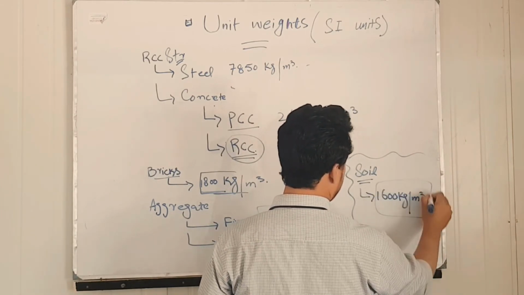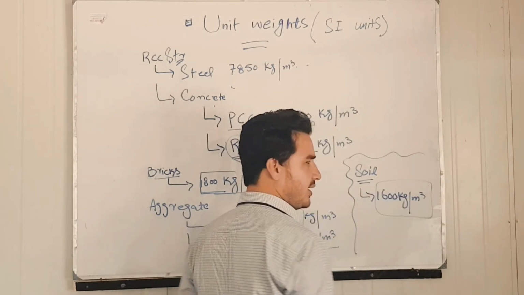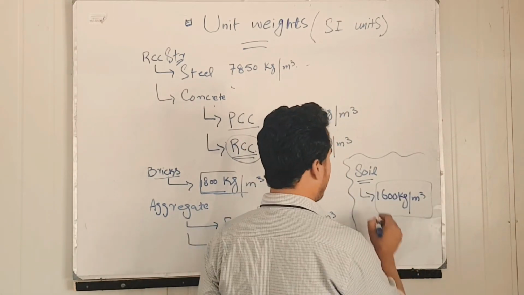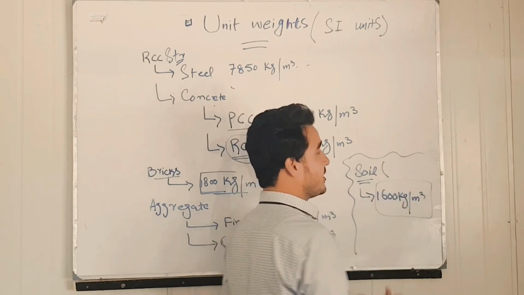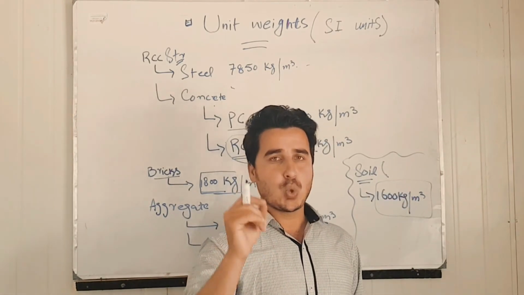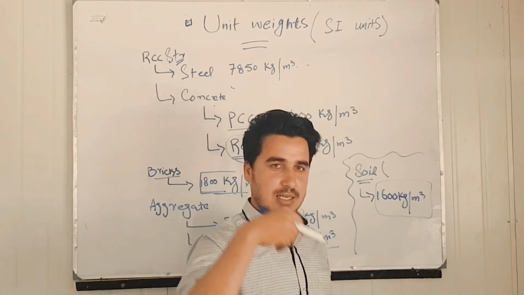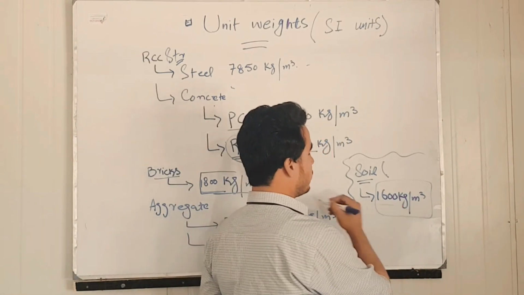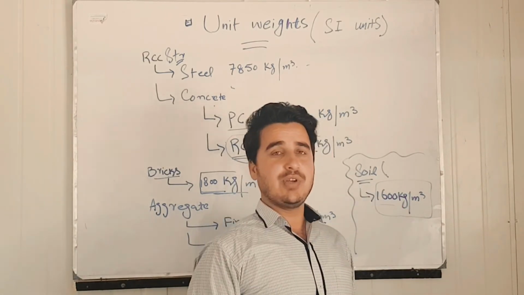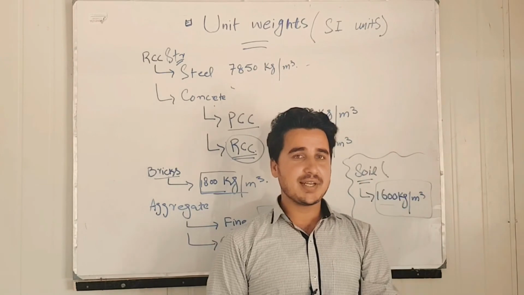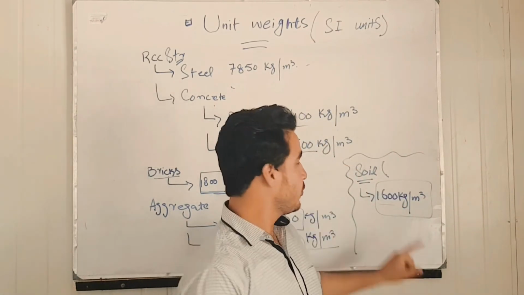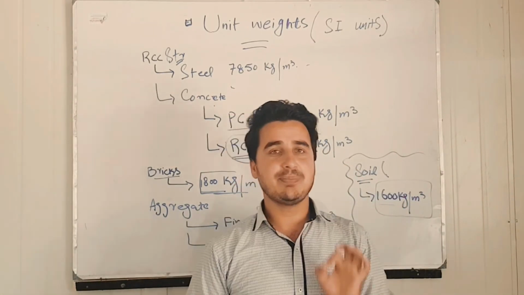Okay, this is a normal value. This can vary by some percent depending upon the soil particles. If soil particles are coarse, then its weight may be a little bit lesser than this one. This is a general value. Whenever you are calculating the weight of normal soil, its weight will be 1600 kg per meter cube.